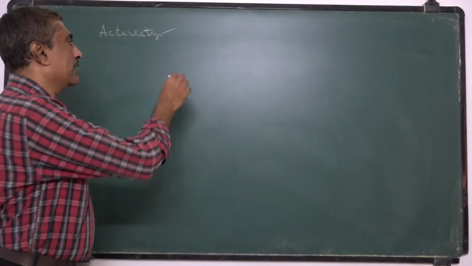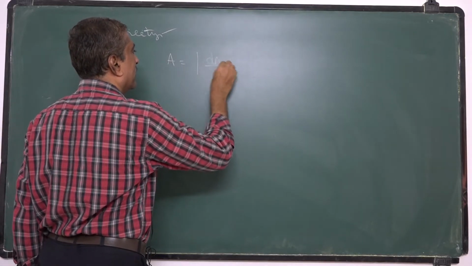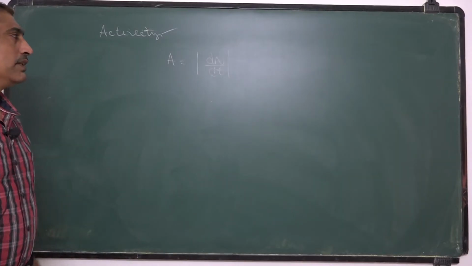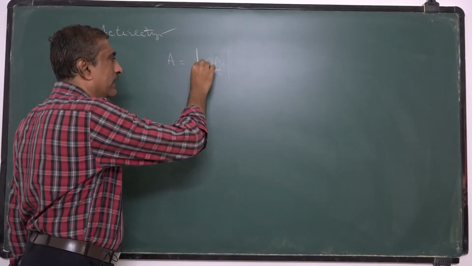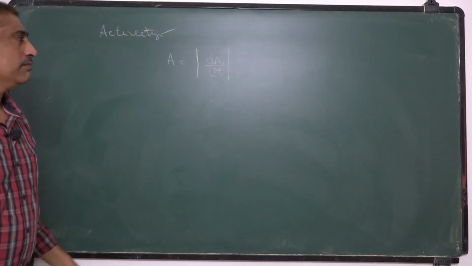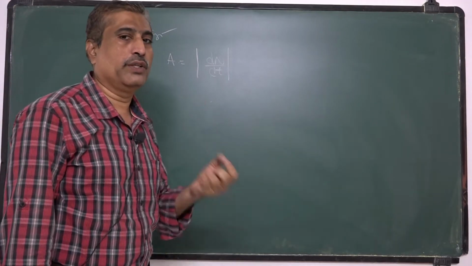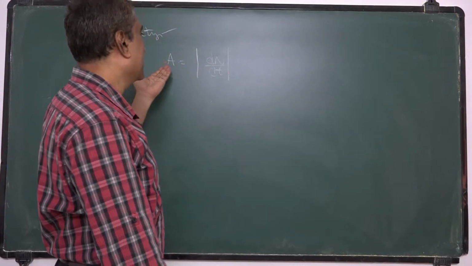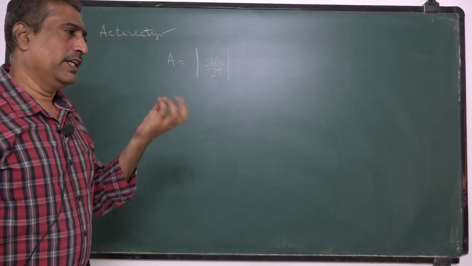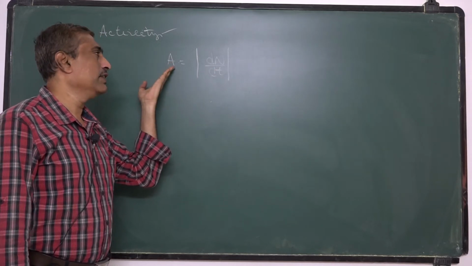Activity is nothing but the modulus of dN by dt. That means the absolute value of the rate of disintegration is activity. If a particular nuclei disintegrates more in a short interval of time, its activity is more. If it gives out radiations over a long duration of time, then its activity is less.